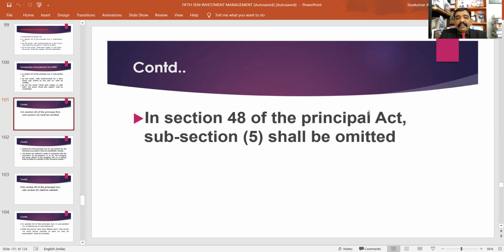Now, the section has been deleted. Subsection 5 of Section 48 shall be omitted as per the Companies Amendment Act 2020.